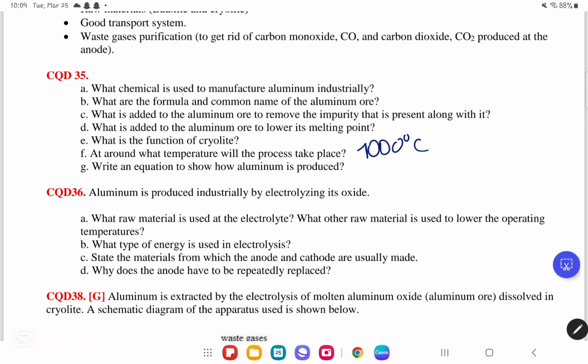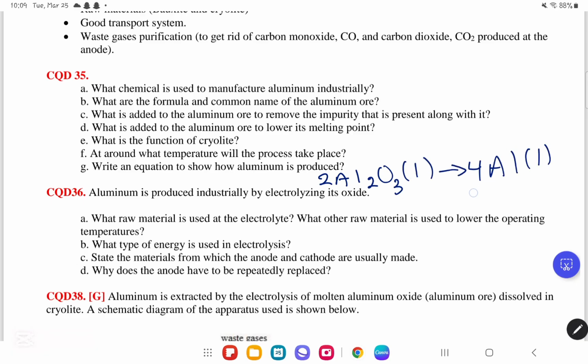Now finally, write an equation to show how aluminum is produced. Very simply, you take the electrolyte, actually the molten form of the aluminum oxide, which is 2Al2O3 liquid. It will form 4 Al, which is liquid, plus 3 O2 gas. So again, the equation is 2 of the molten ore, Al2O3, giving 4 Al liquid, which is the pure aluminum, and 3 oxygen.